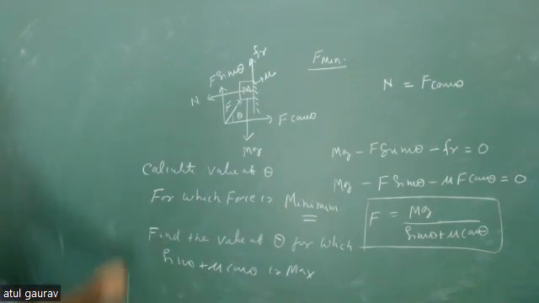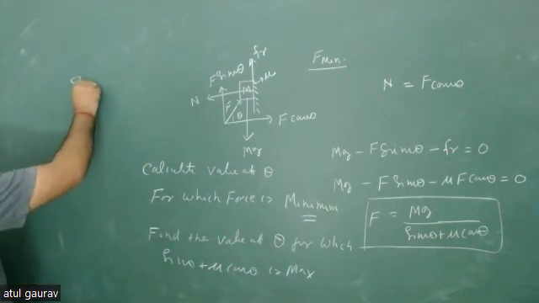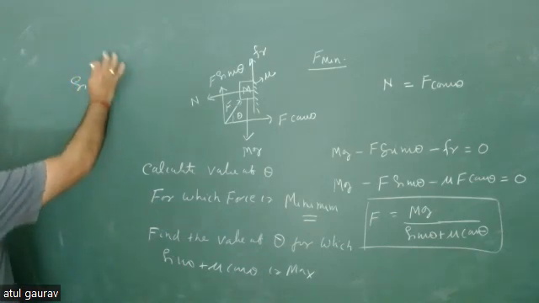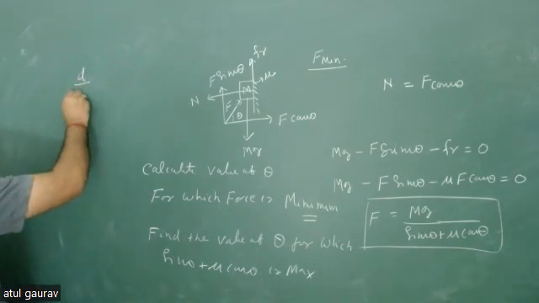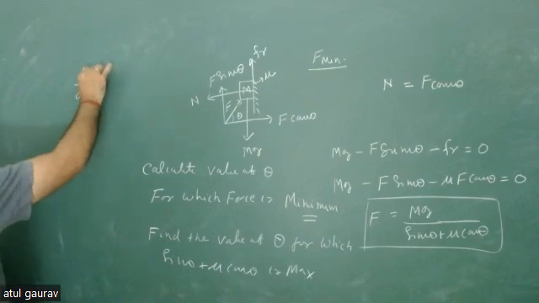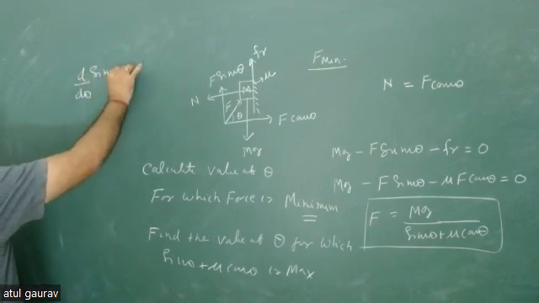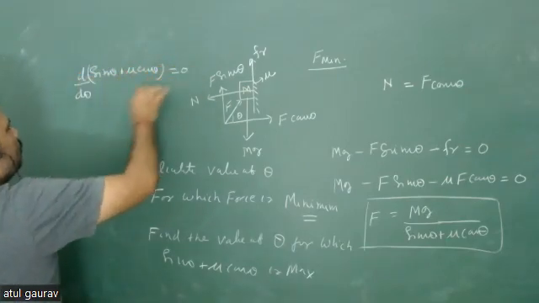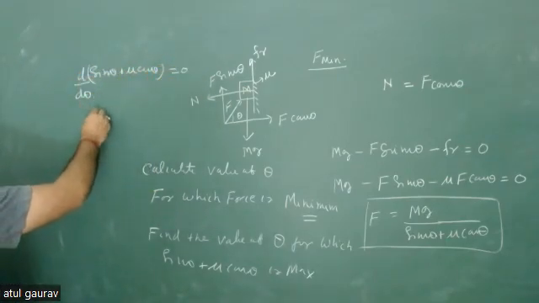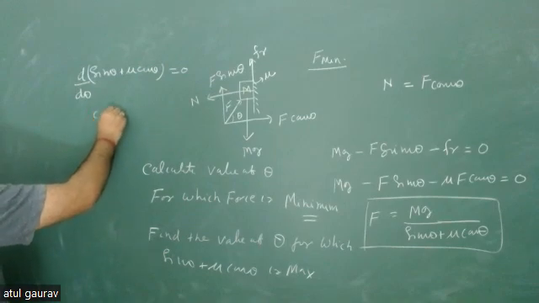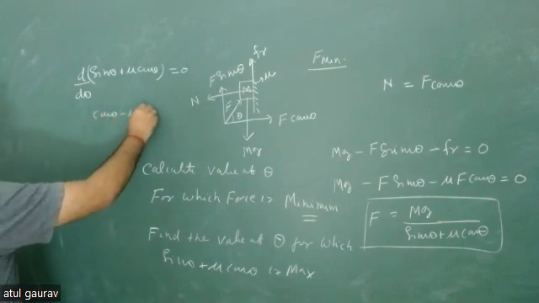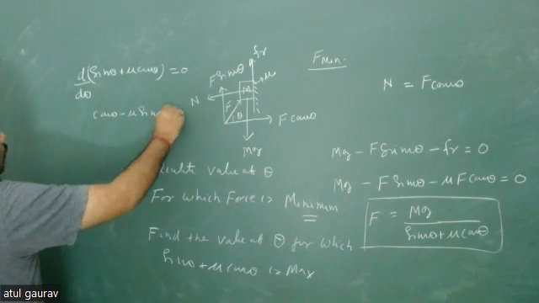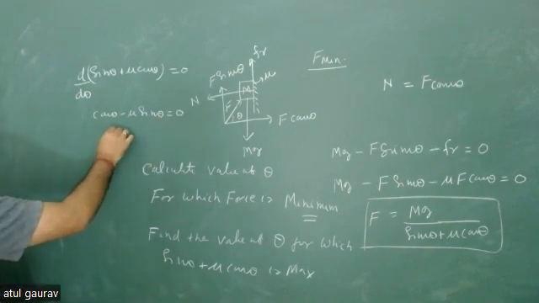So go for d upon d theta of sine theta plus mu cos theta, which must be equal to 0, and then you get cos theta minus mu sine theta is equal to 0.